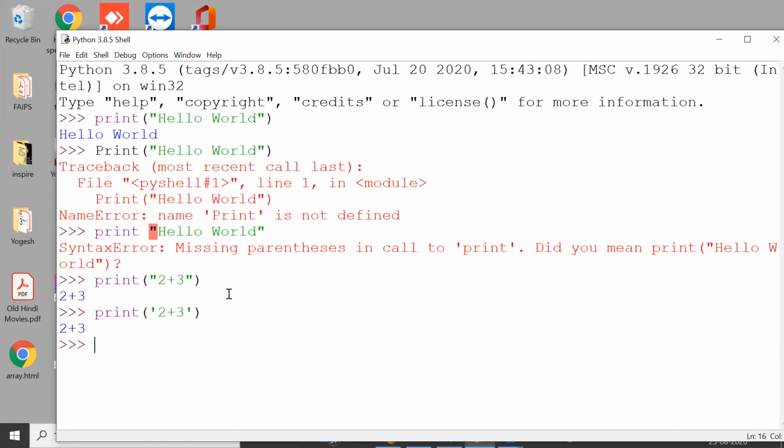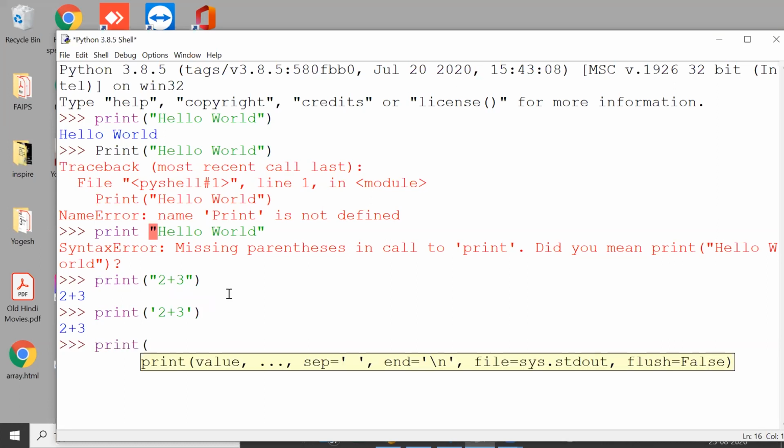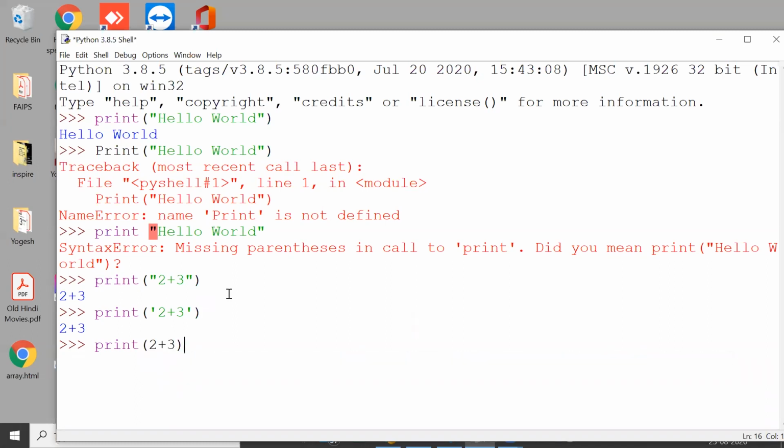And if I type something without quotation marks, for example 2 plus 3 without quotation marks, then Python will take it as an expression and it will try to evaluate it. 2 plus 3 is 5. Now it will display 5. Whenever you type something without quotation marks in the print function, it always tries to evaluate it. And within quotation marks, as it is.